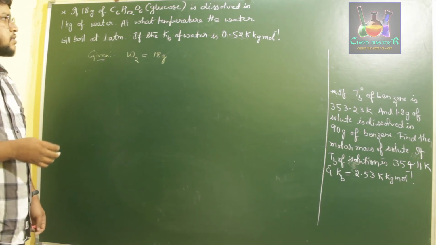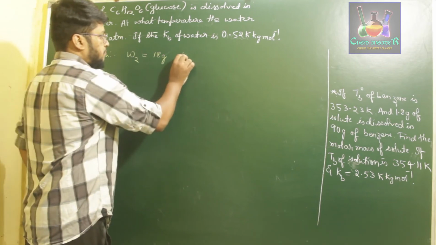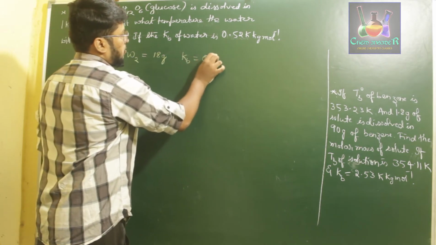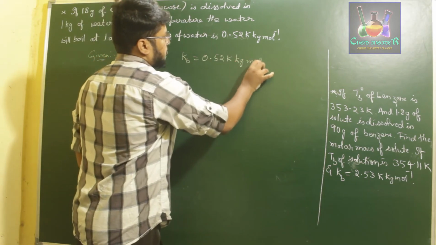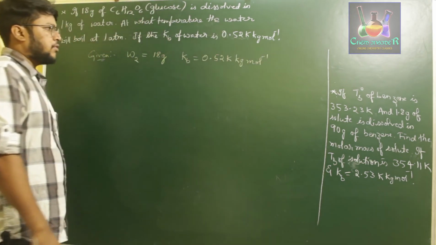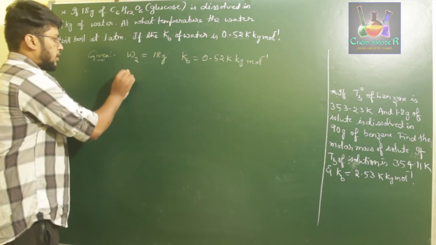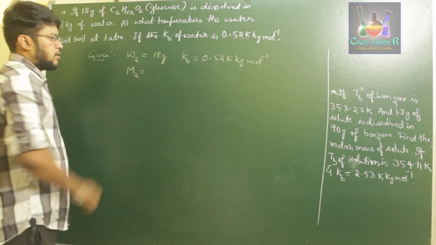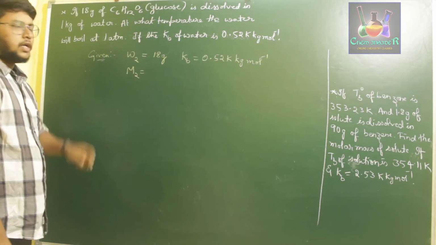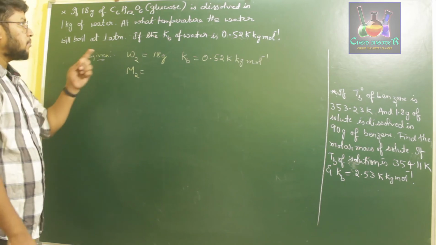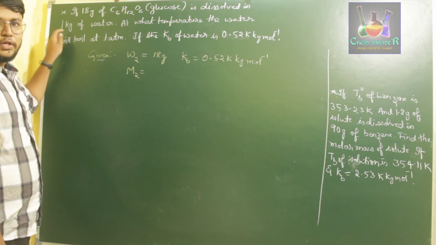What we have to do is first observe the question carefully. They have given us Kb, the ebullioscopic constant, which is 0.52 Kelvin kg per mole. Since they have given us the formula, we can determine the molar mass of the solute. If we know these two, we can clearly know the molality of the compound, because 1 kg of solvent is used.